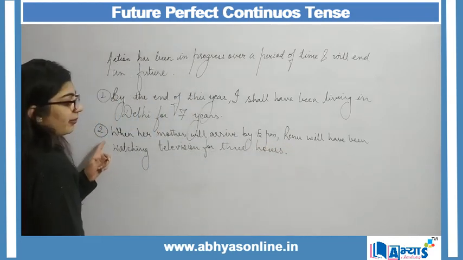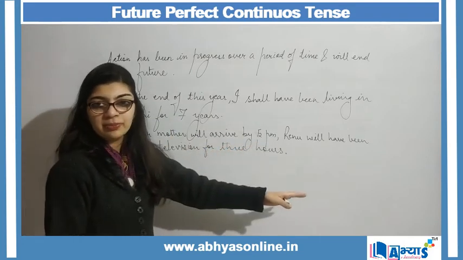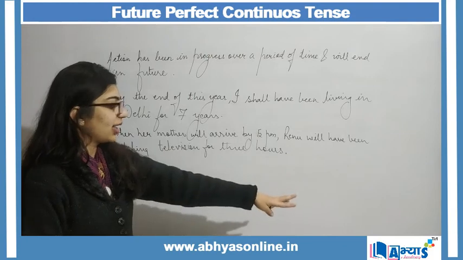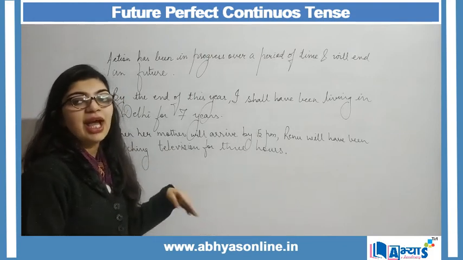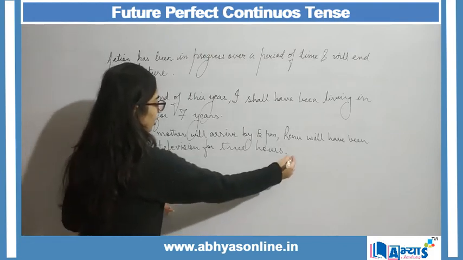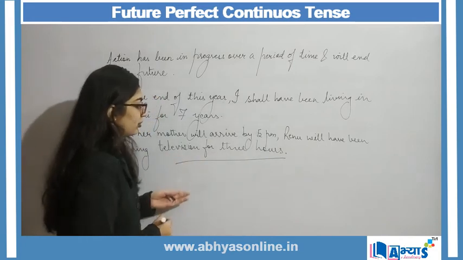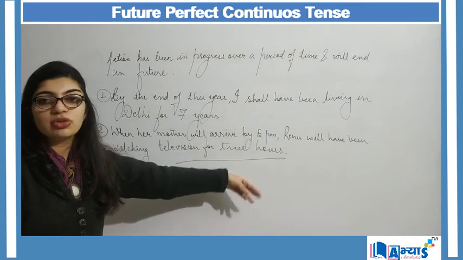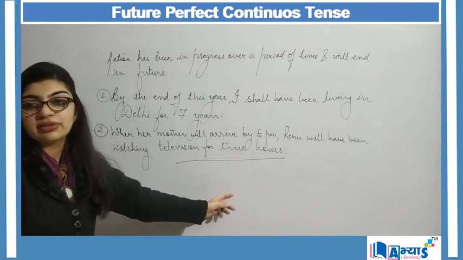Now, her mother will arrive by 5 p.m., right? So the action is in progress, and till that time Renu is watching TV. The action is in progress, and for 3 hours she will be watching TV by 5 p.m. So my action will end over here.